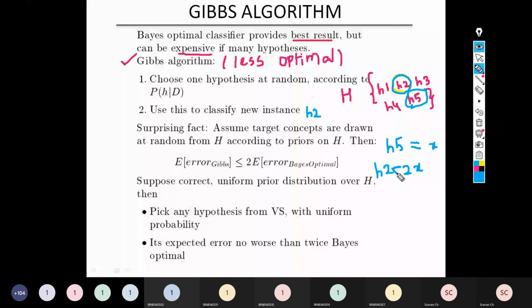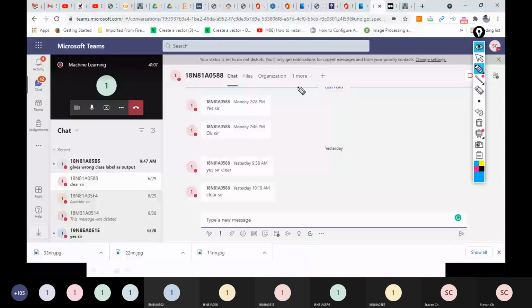Please let me know in the chat box. Come on, respond. Please respond, my dear students. Yeah, please respond and we will move on to our text classification example. So is Gibbs algorithm clear to everyone? Yeah, is it clear?